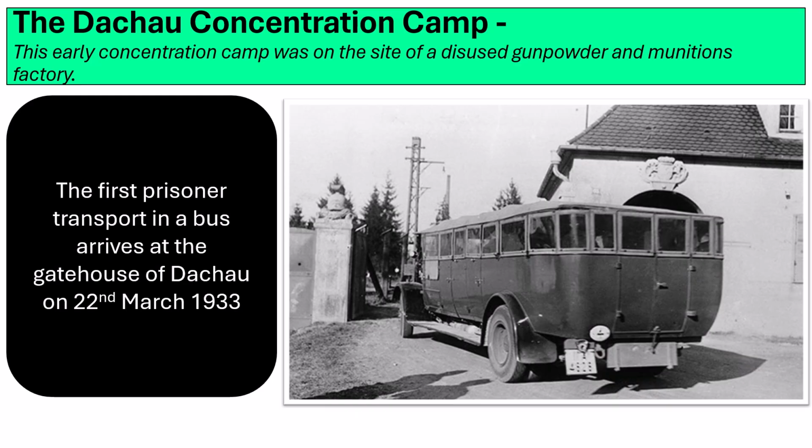So this is a picture of the Dachau concentration camp. The early concentration camp was on the site of a disused gunpowder and munitions factory, and the image shows the first prisoner transport in a bus arriving at the gatehouse of Dachau on the 22nd of March 1933.